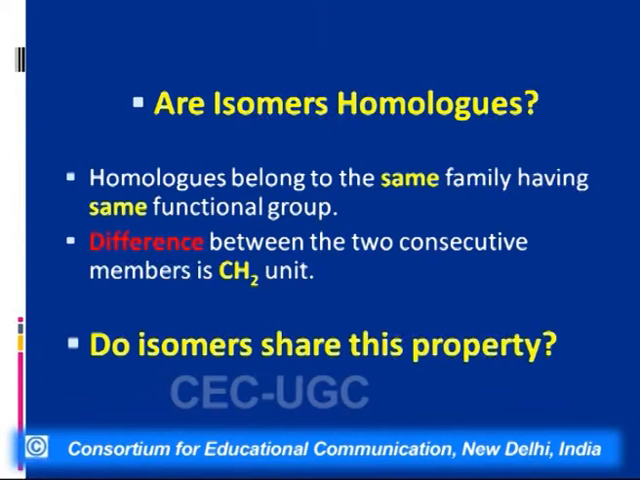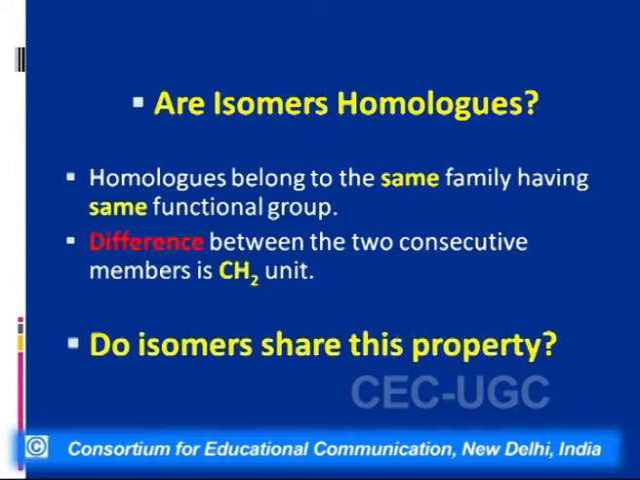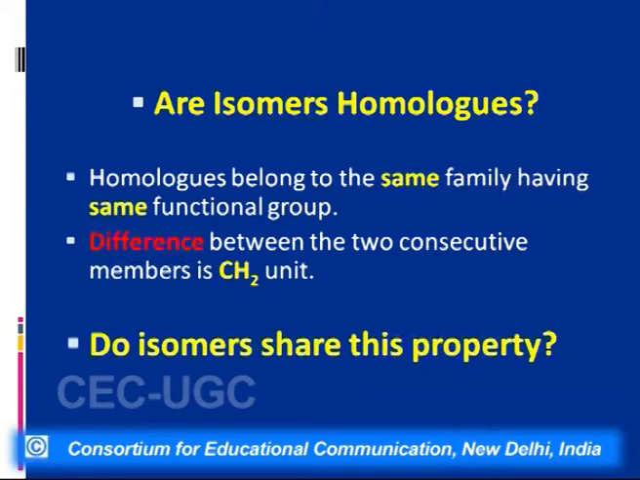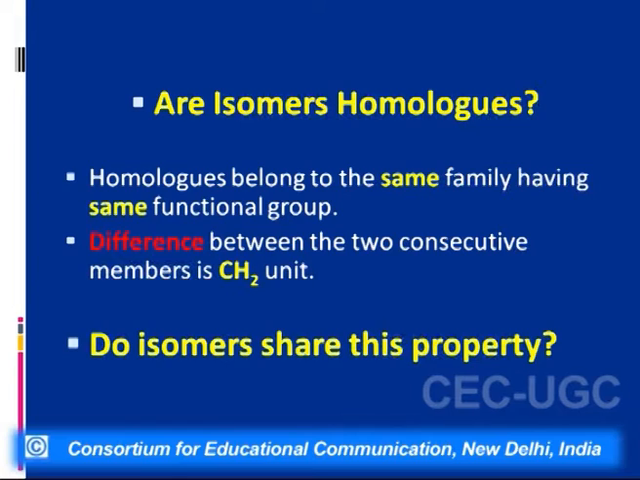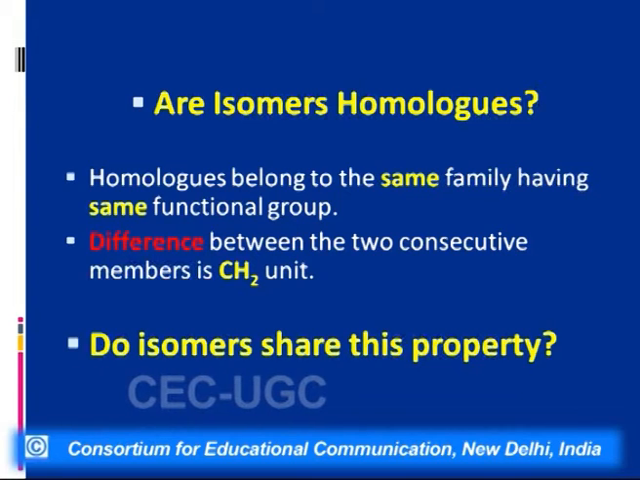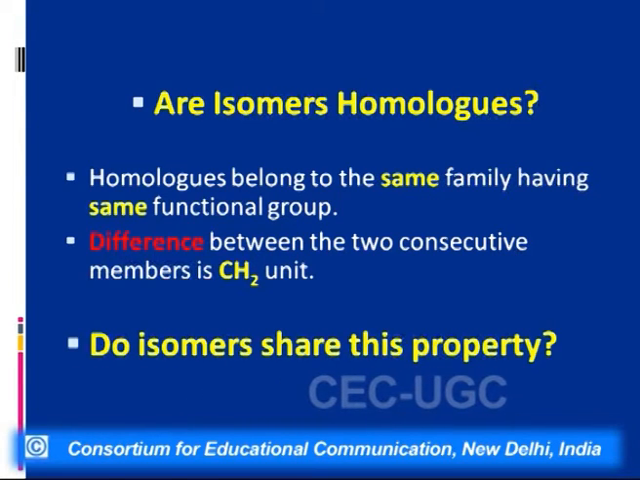Now the question arises, are isomers homologues? Let's revise what we've done in our earlier lectures. Homologues belong to the same family having same functional group. And the difference between the two consecutive members is a CH2 unit. That means the molecular formula is different.